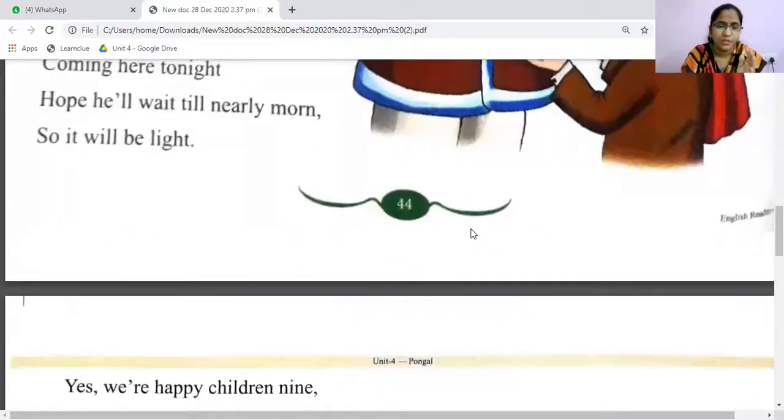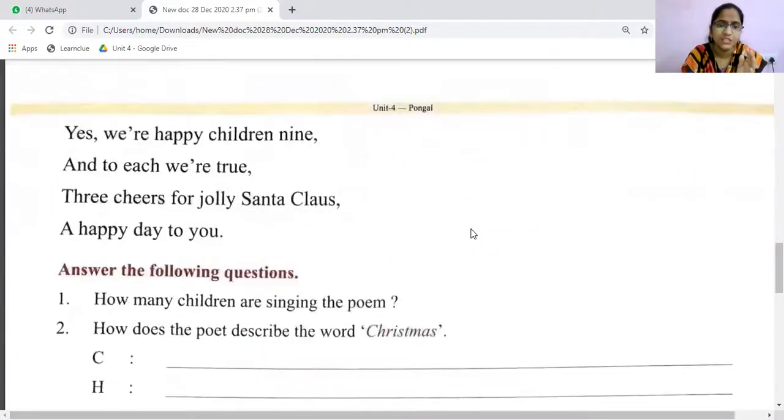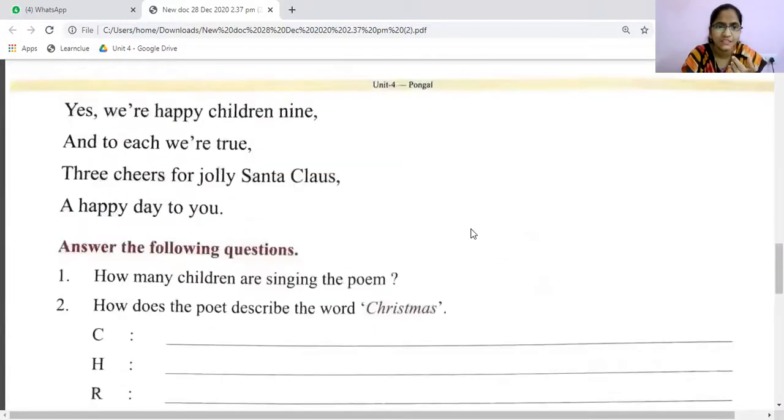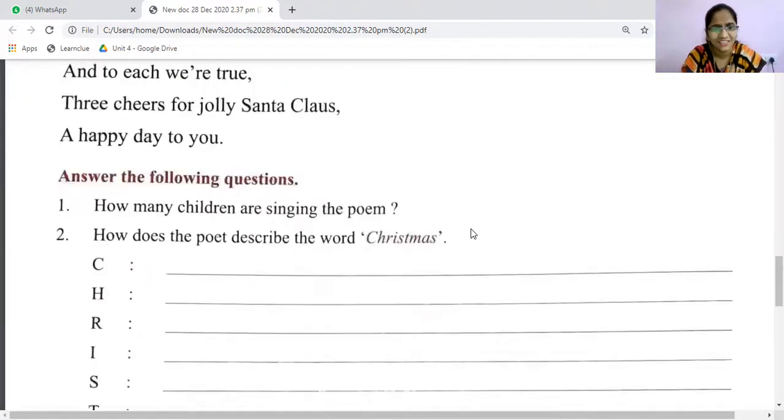So how many children are there? First question, how many children are singing the poem? Exactly, children. Can you see the last stanza? Yes, happy children 9. 9 children are singing this poem.